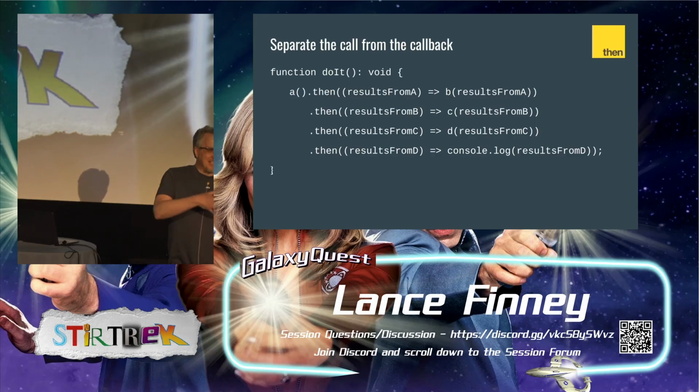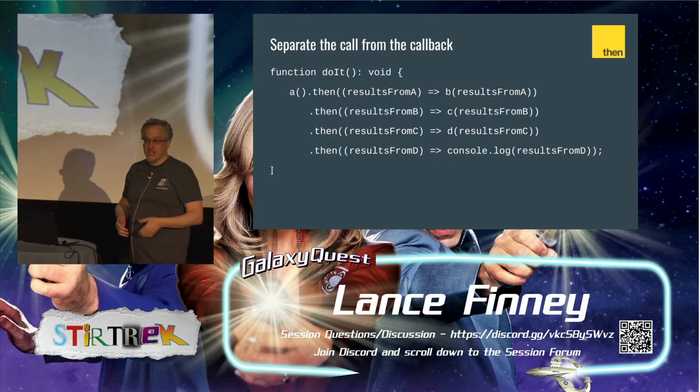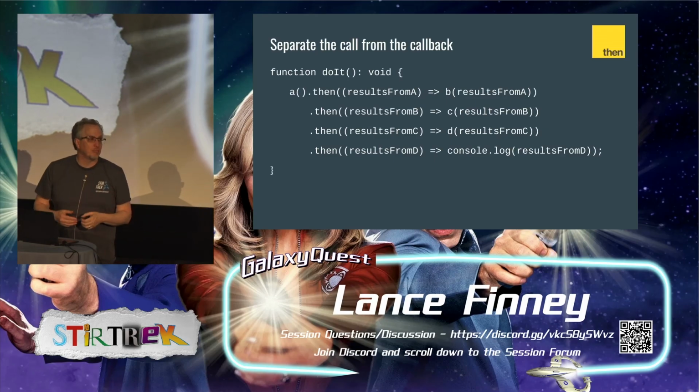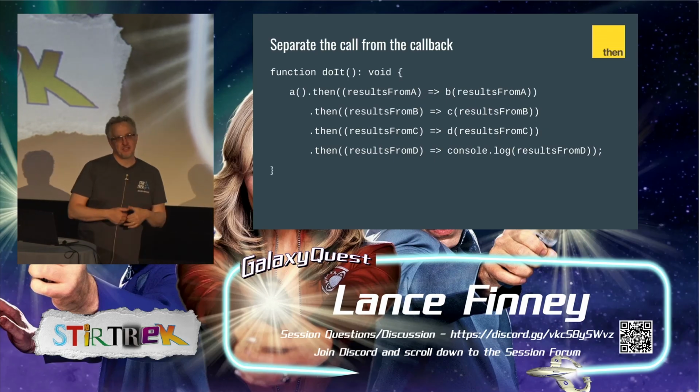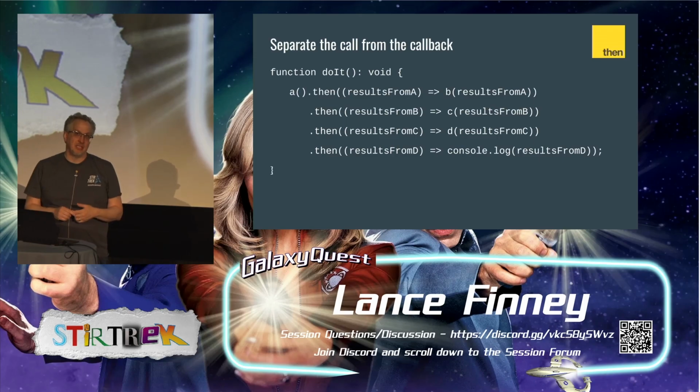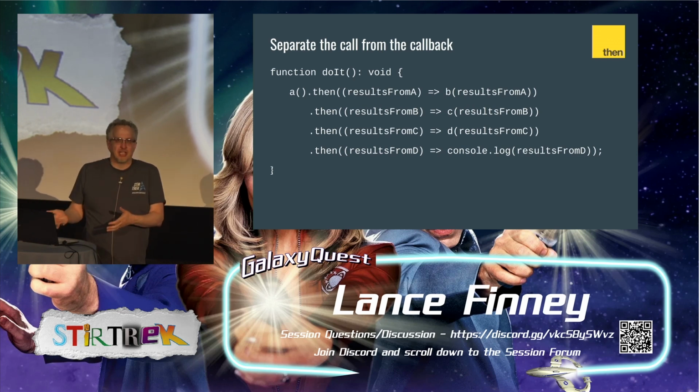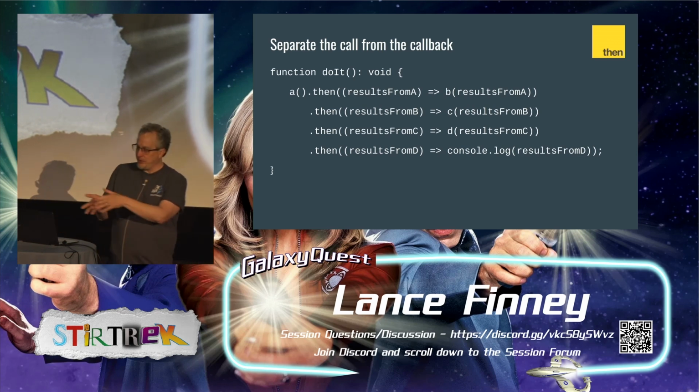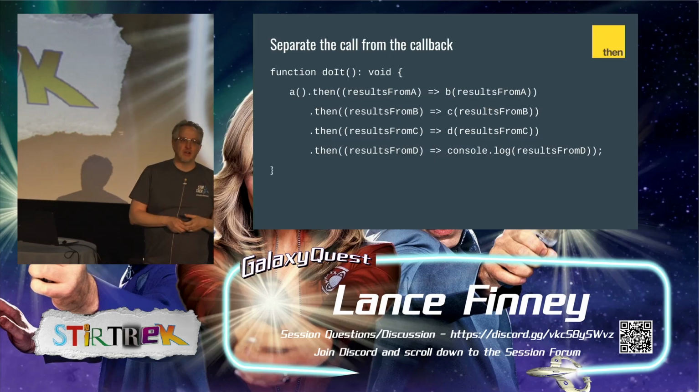Now, instead of having these nested calls with a pyramid of doom, we have chained calls. We make our call to A, and it gives us a promise, and we sit there and we wait on the promise, and when that promise is resolved, it gives us that value that we can then pass into B. And B will return a promise, and then we can wait on that. And it's a chain, and it's just so much less code and so much easier to read. And we could take a subset of this and extract it to a function and return a promise, and it's easy to deal with. It's so much easier to refactor this than the Pyramid of Doom.